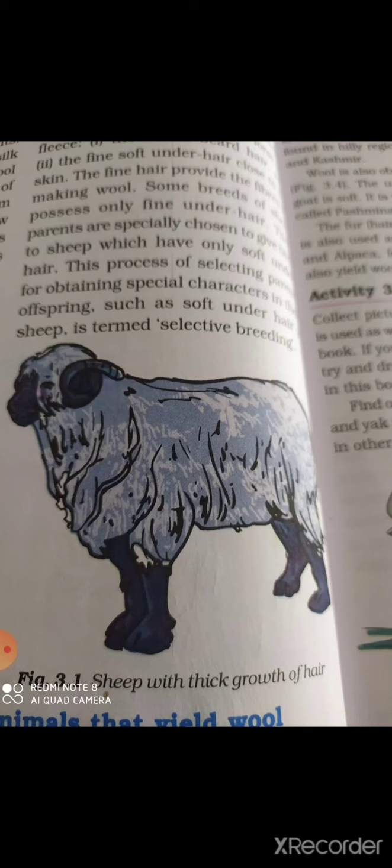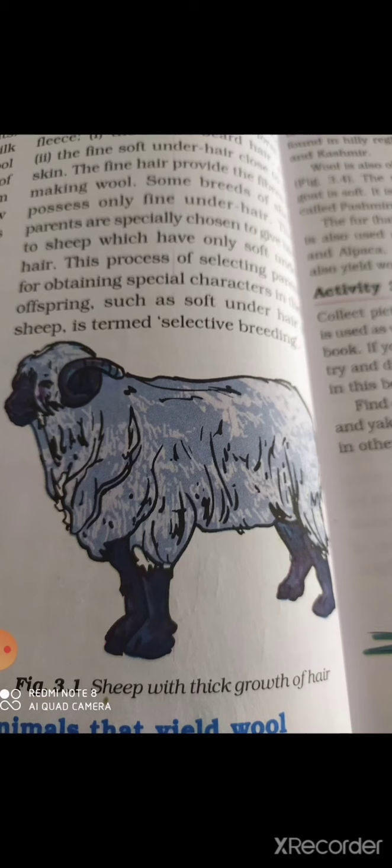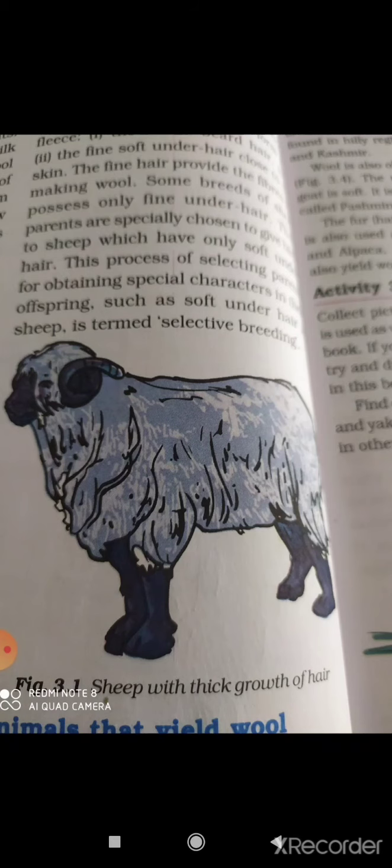They are made up of proteins. All kinds of fibers or hair are made up of protein. You know that our hair is also made up of protein. So wool is also made up of protein, and silk is also made up of protein. Wool is obtained from the fur or fleece. Fleece means small hair. Fleece of the sheep, yak, camel, angora goat, etc. And silk is obtained from cocoons of silkworm.